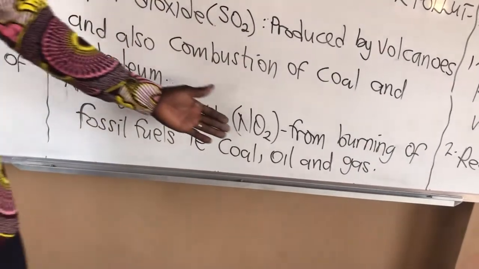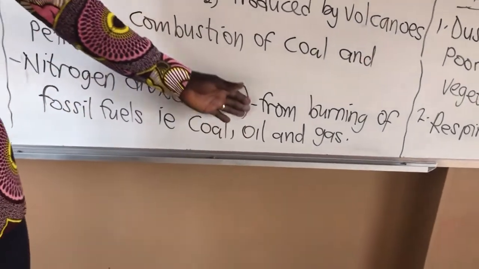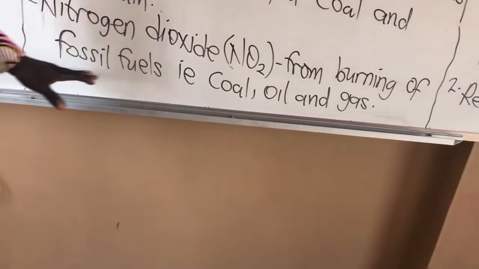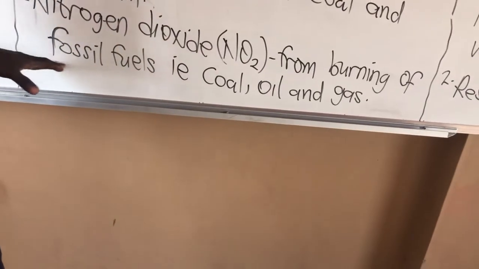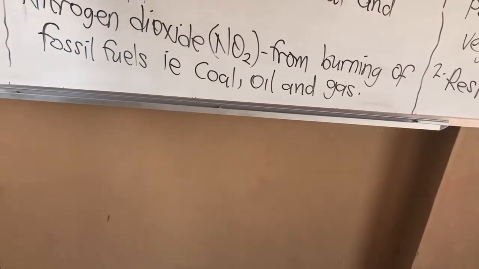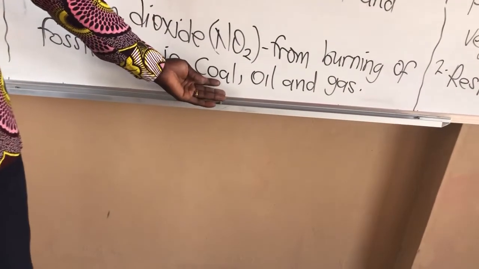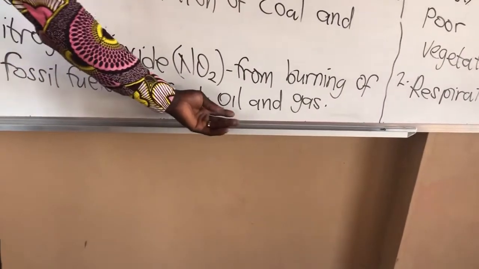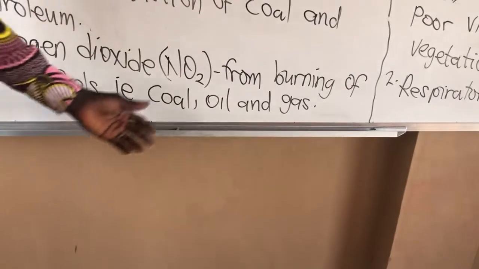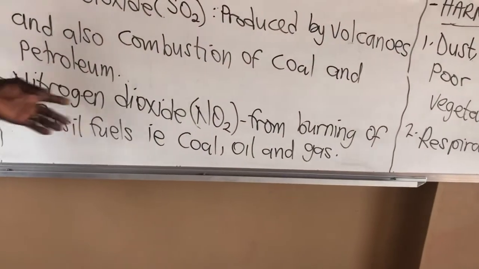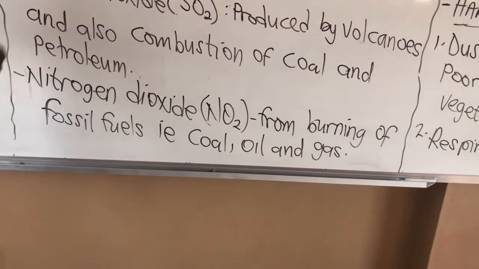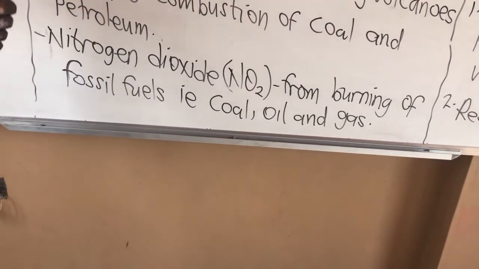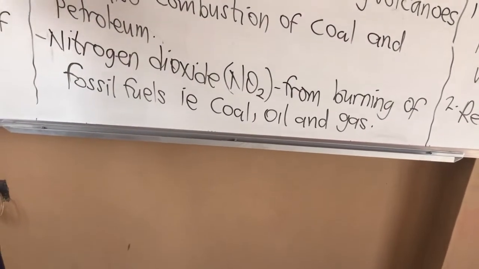Now, sources of nitrogen dioxide. We get nitrogen dioxide from the burning of fossil fuels. Fossil fuels are fuels that, when we burn them, we obtain substances like coal, oil, and gas. So when we produce gas, these are some of the side effects. The gases that come out to pollute the air or the environment are what we call nitrogen dioxide.